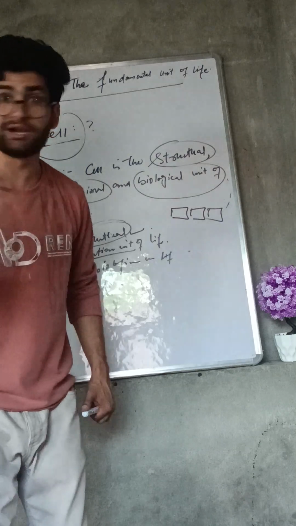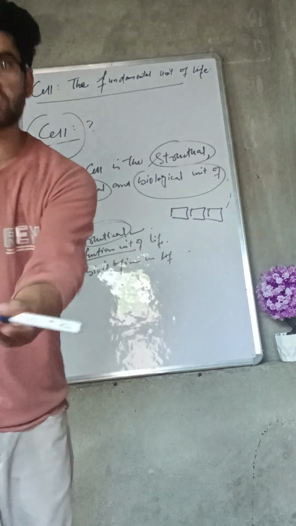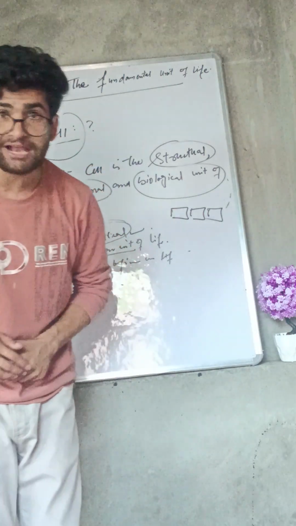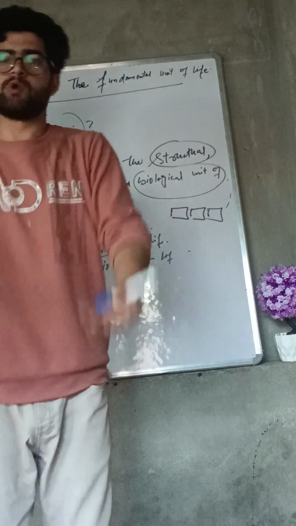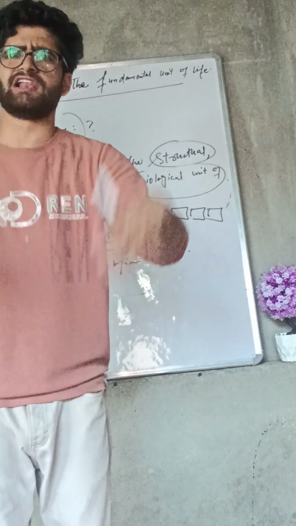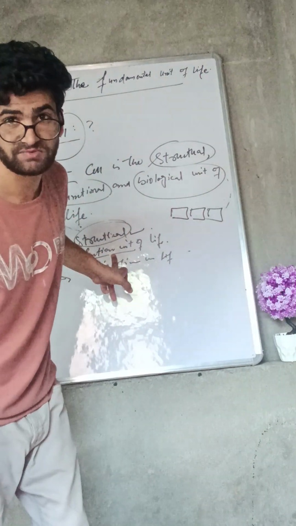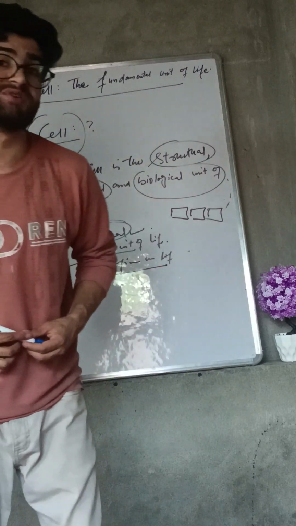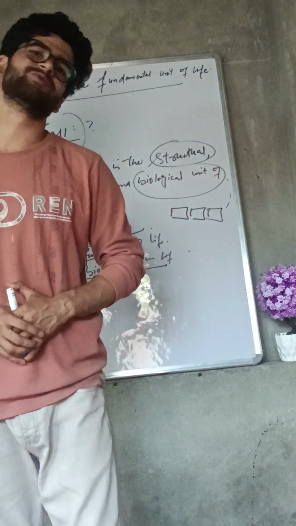Cell is not only the structural unit of life, but cell is the functional unit of life also. Functional unit of life means all the functions, whether respiration, digestion, or excretion, all the living functions are done by these cells. And biological unit of life means without these cells, life would be impossible.